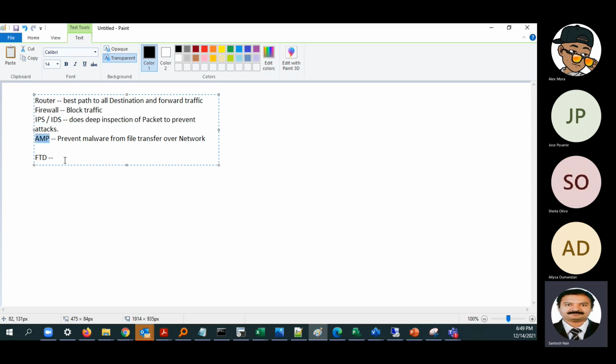It is a consolidated tool, a new generation UTM, which will act as a firewall plus IPS plus AMP. So it can act as all three.